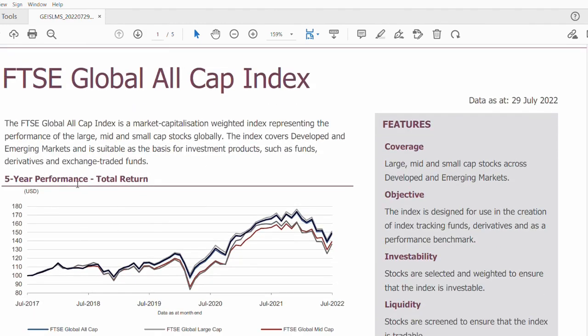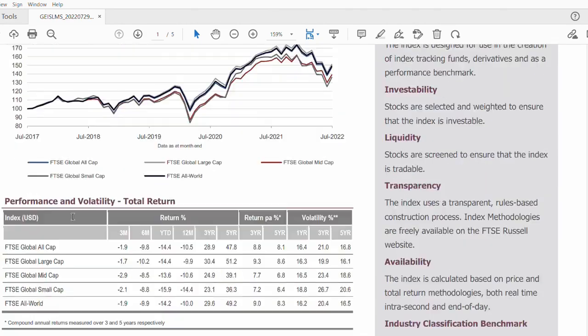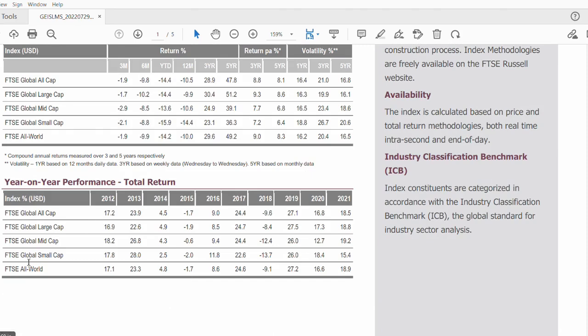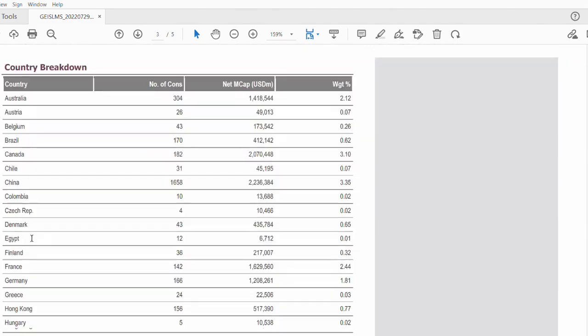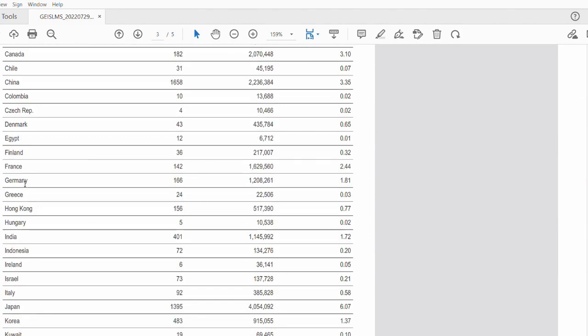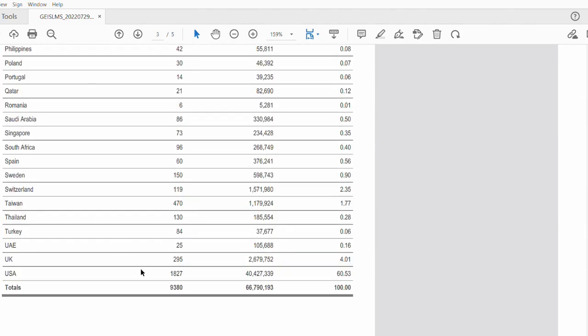You can also see the 5-year performance in a graphic format. You can also see the performance in a table format. Also, you're going to see the country breakdown. So the number of countries is 49 countries, the number of shares is 9,380.